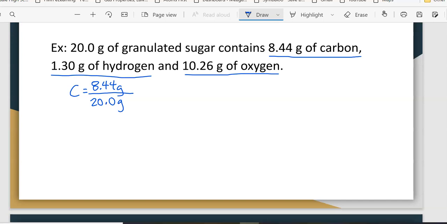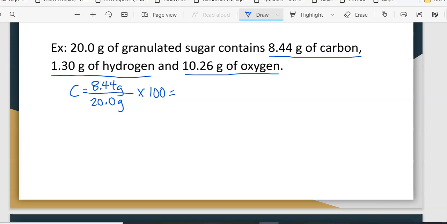If you are not given that 20 grams for your total, then what you can do is add up all of the grams of the elements, and that will give you your total for your compound. So like in this case, it does say 20 grams for the granulated sugar, but if you didn't have that, then you would take each of the individual elements, add them together, and that will give you 20 grams. Okay, so we're going to multiply by 100 because we're going to try to get this to be a percentage, and then we would get our percentage.